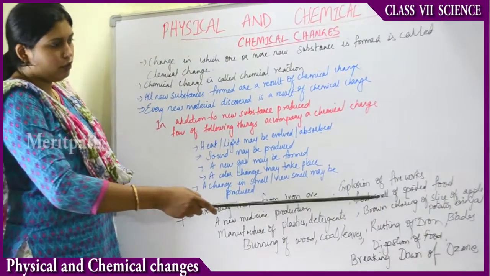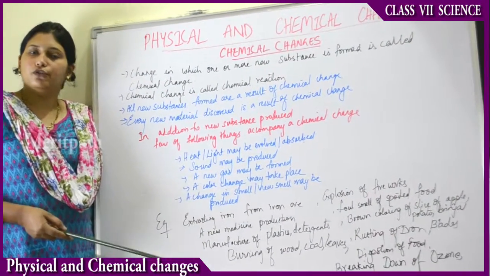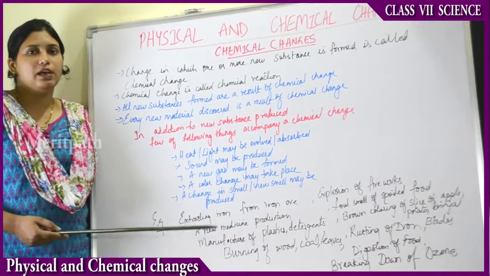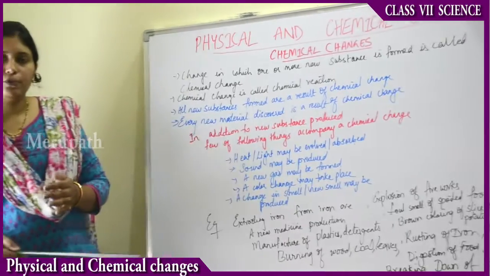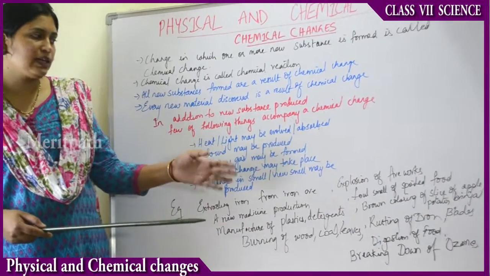Then foul smell of spoiled food. Suppose we cook rice and keep it and we do not use it for 2 or 3 days, then definitely the rice will get spoiled and a foul smell will come. So the rice will undergo some type of chemical change. Along with that, a bad smell will be evolved. So that is a chemical change.